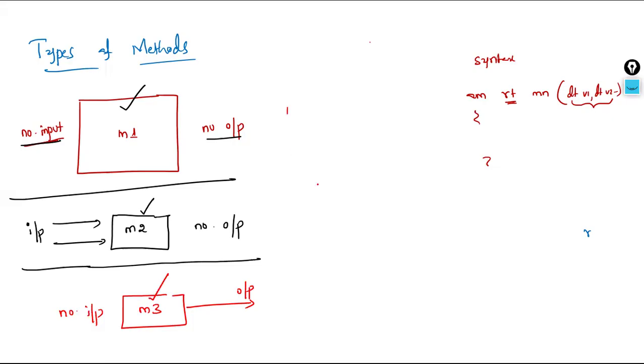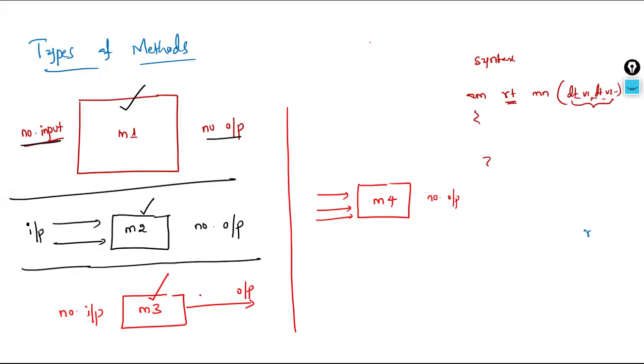As of now, it looks like I'm only telling you something without proving it, so as we move to examples, you'll understand more clearly. There is a fourth type of method: a method which takes input. And when it comes to input, not only 1 or 2, we can have any number of inputs. A maximum of 4 is recommended, but we can have anything. And here, no output.